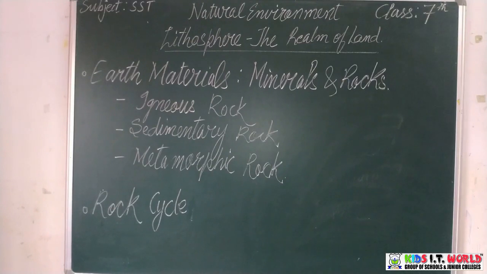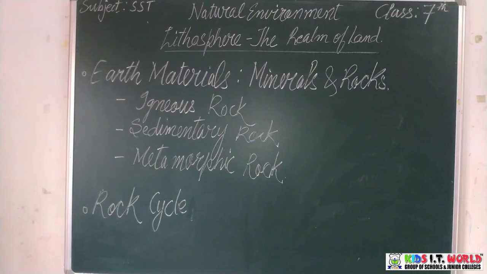There are more than 1600 minerals on earth, of which 200 are economically important. Iron, magnesium, mica, bauxite, lead, zinc, copper, silver, gold, platinum, coal, petroleum are some of the minerals of economic importance. You can collect the names of other minerals.